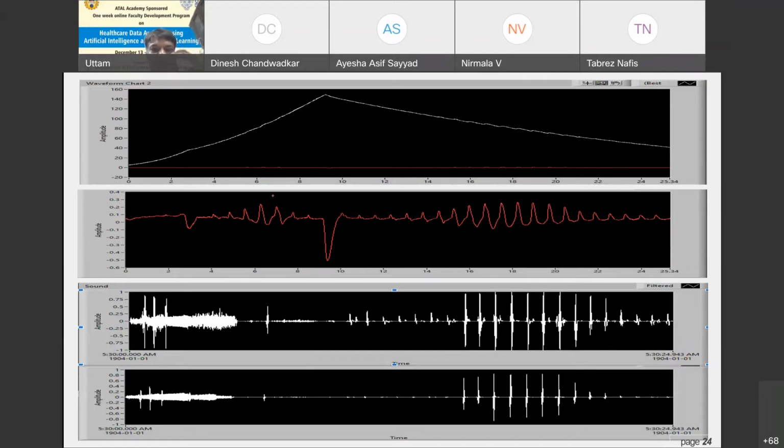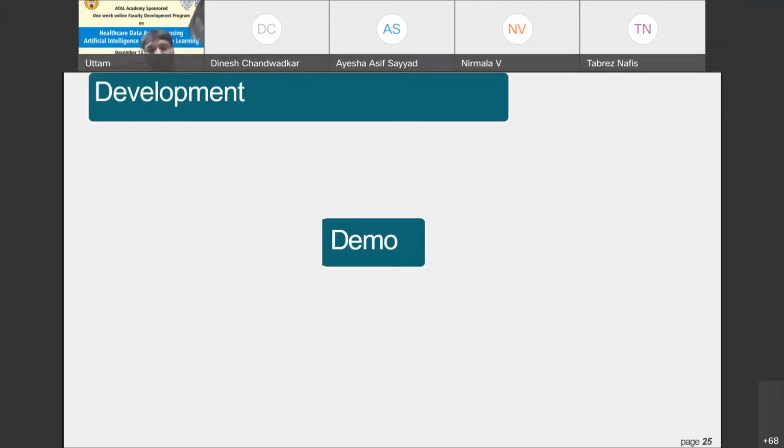You can see here, right? And you get the oscillation. We can also detect the peaks and so on. So the demo, I will not spend time on showing you the demo which we have created in the LabVIEW environment.